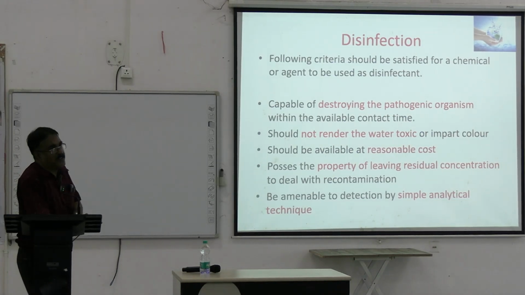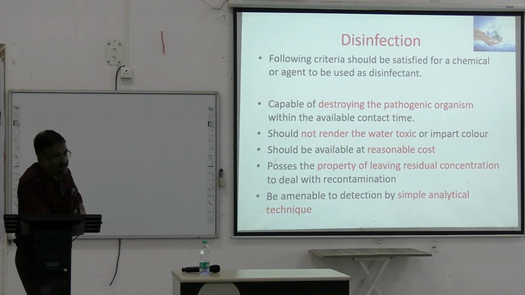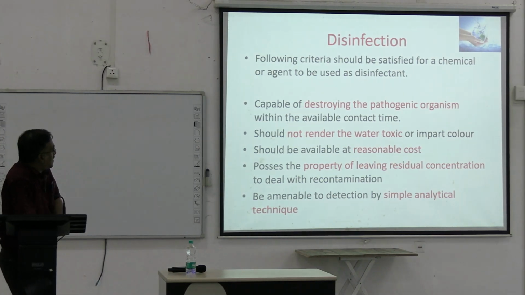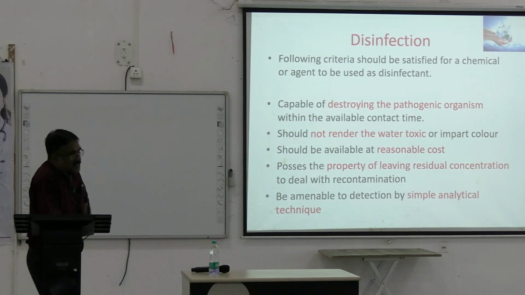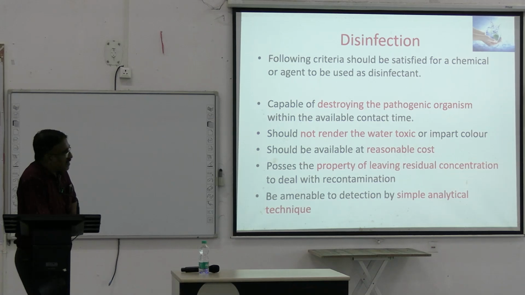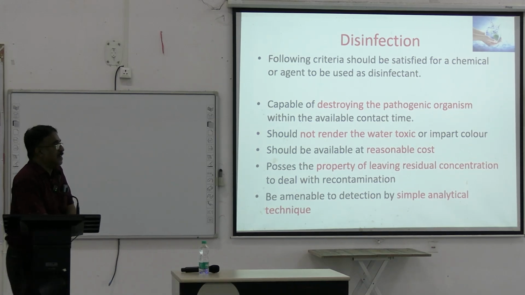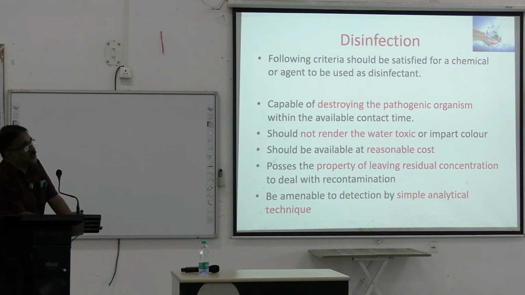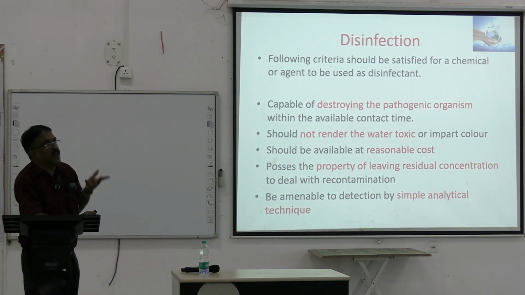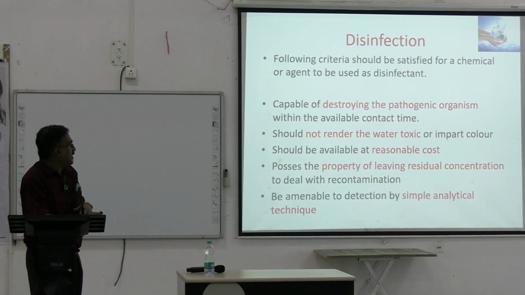Now, after the filtration, we have to disinfect it. So, how do you disinfect? What is a disinfectant? A disinfectant should be able to destroy the pathogenic organisms within the available contact time. It should not render the water toxic. Suppose you add a lot of bleaching powder to water, what will happen? You cannot drink the water, you cannot use it for anything.